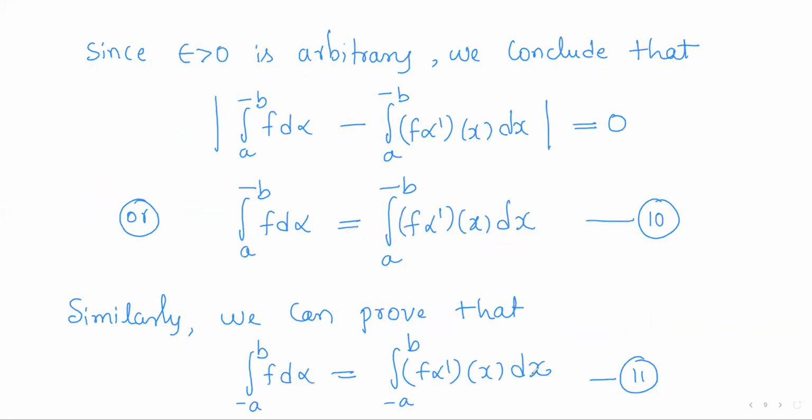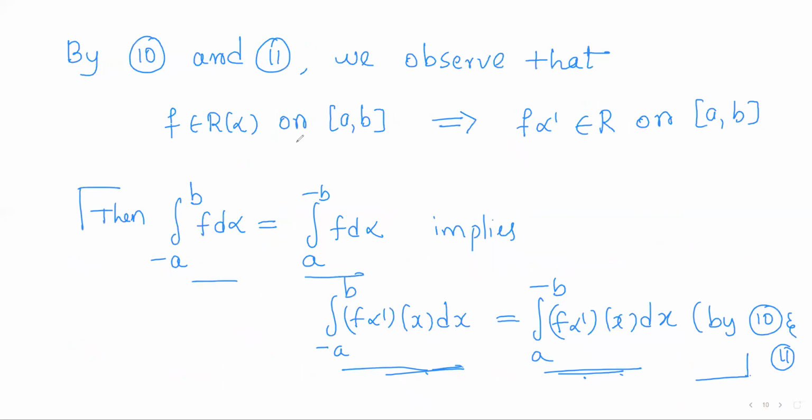So which are the right hand sides of these two equations? As the right hand sides are equal, left hand sides are equal. So that means these two integrals will be equal, so that f will be Riemann-Stieltjes integrable. So we got this one. So f is Riemann-Stieltjes integrable on closed interval [a, b] if and only if f into alpha dash is Riemann integrable on closed interval [a, b].